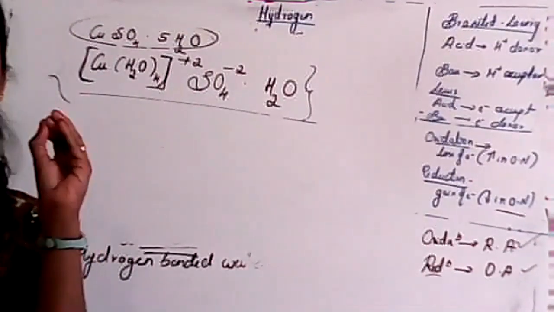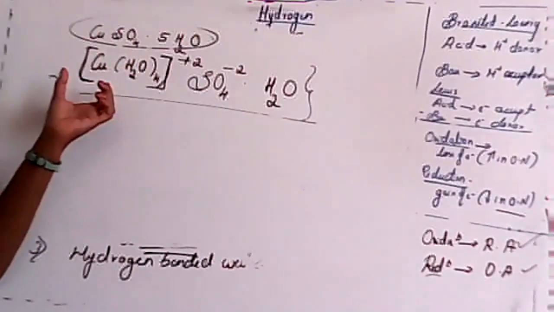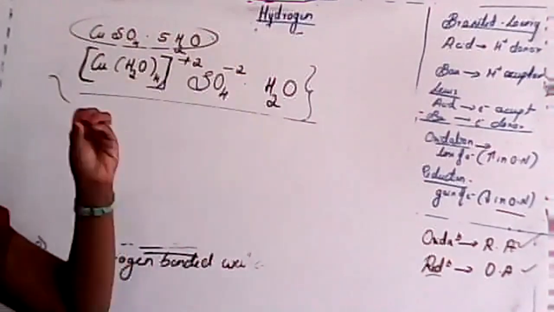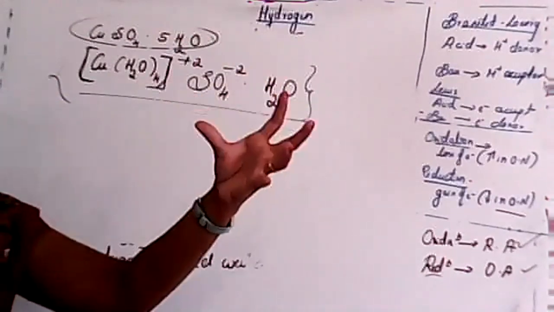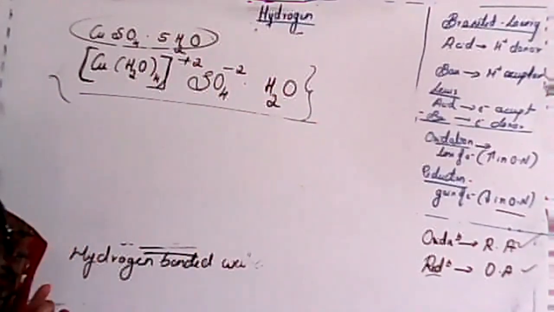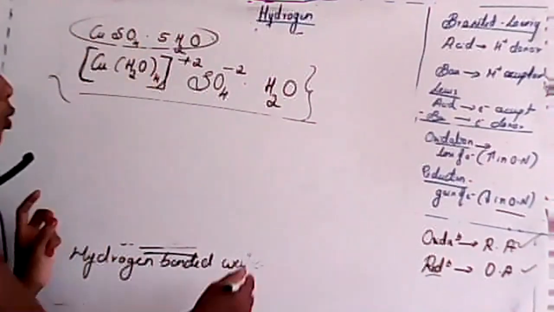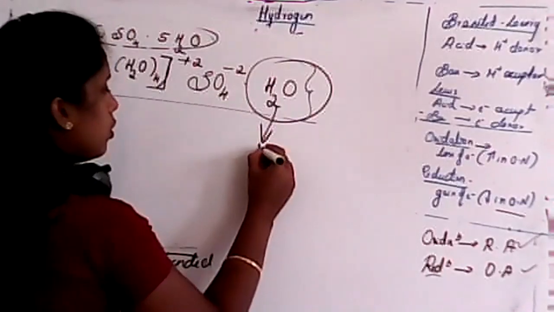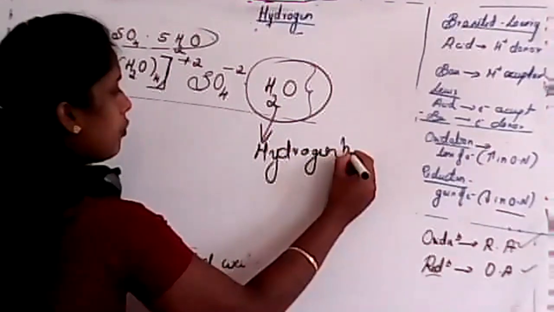This question may be asked for your exam, for 1 mark, student. Remember, in this case only 1 molecule can form a hydrogen bond, because it is in a free state.